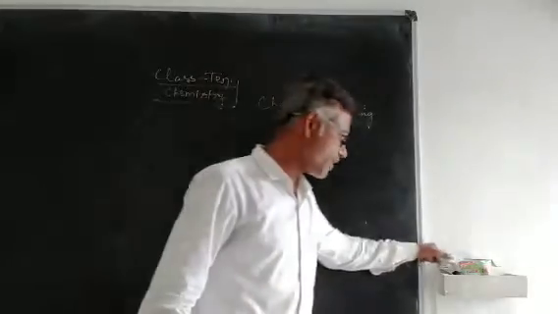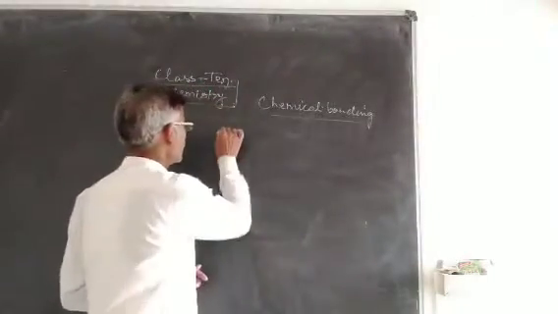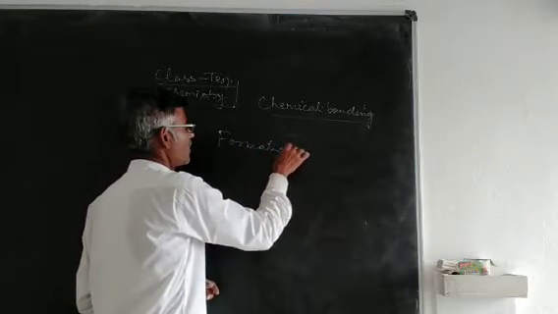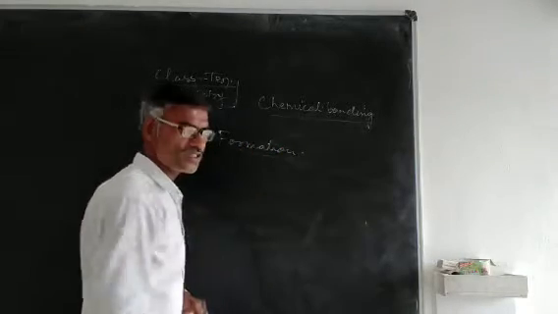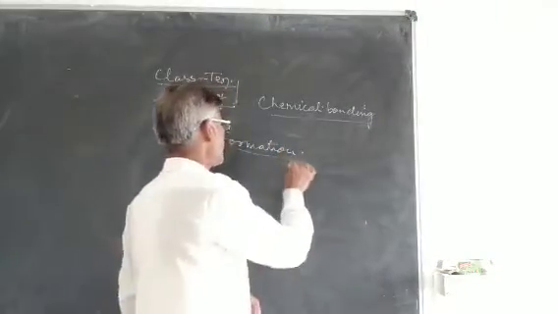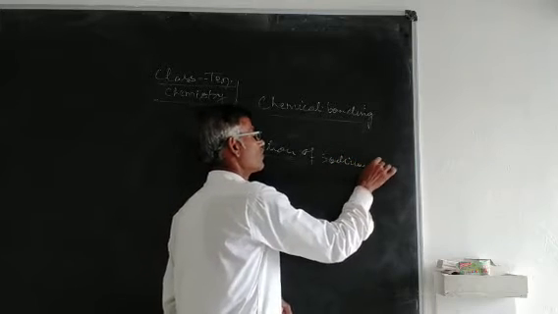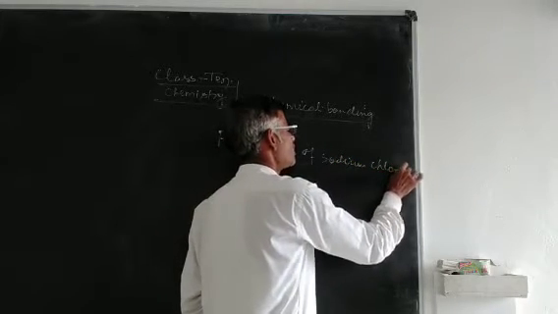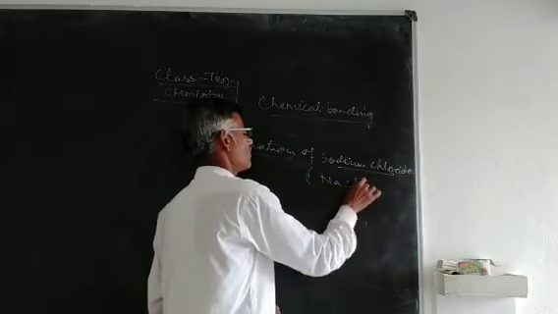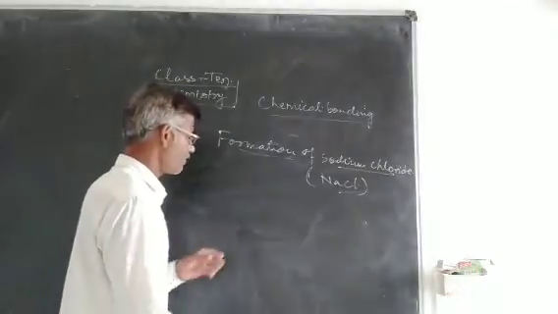Let me explain the formation of the electrovalent bond considering the example of sodium chloride. The compound is represented by the formula NaCl. The two constituent elements are sodium and chlorine.